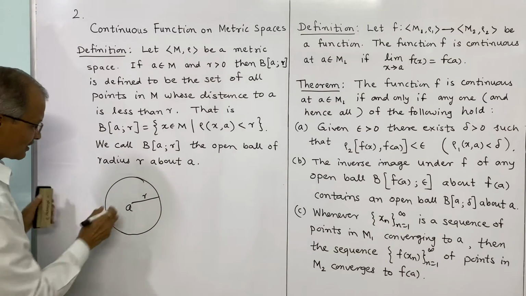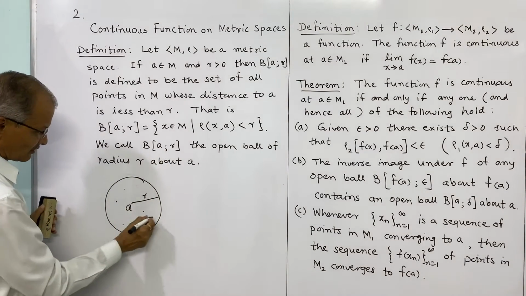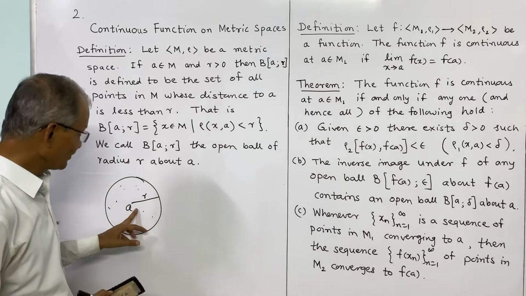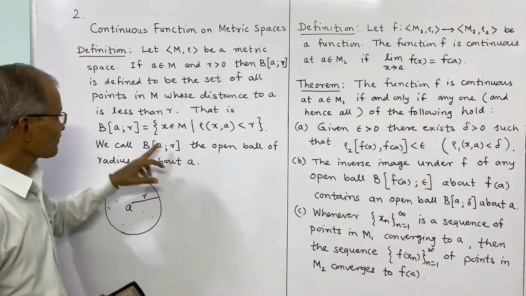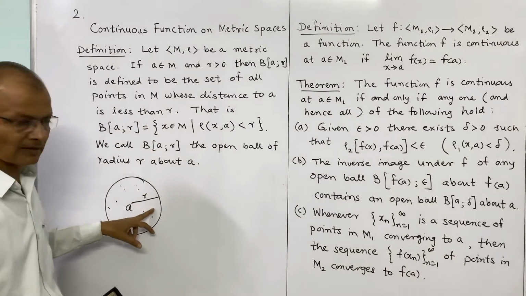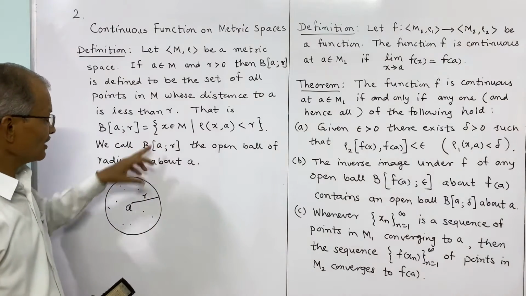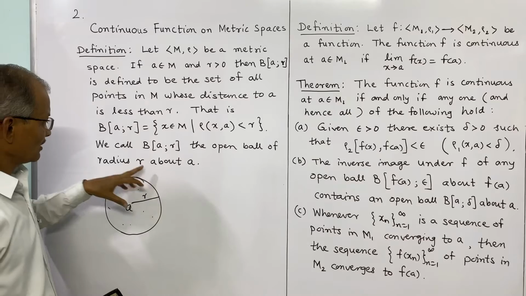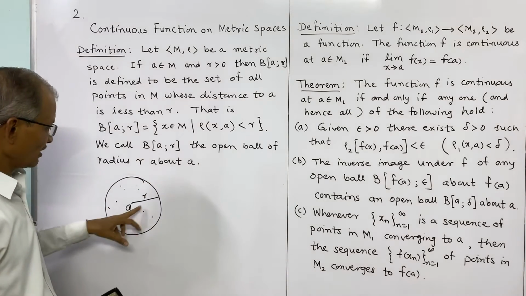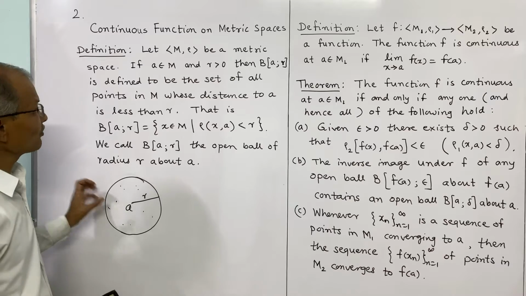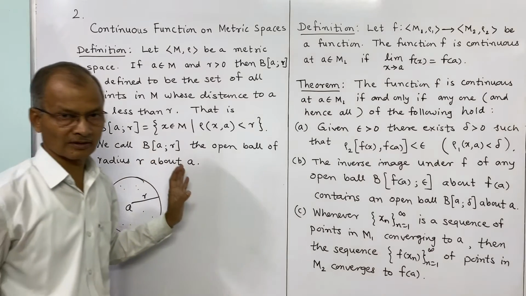Those points inside this, whose distance from A is less than R, will be in this open ball B of A and R. It is an open ball about A of radius R.